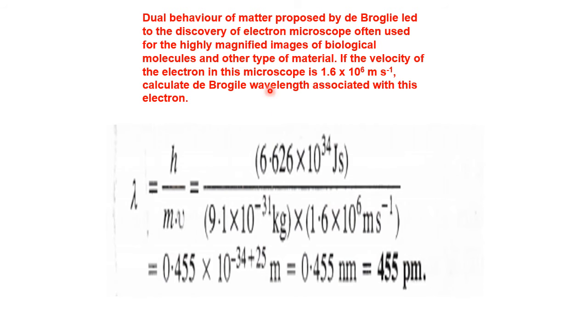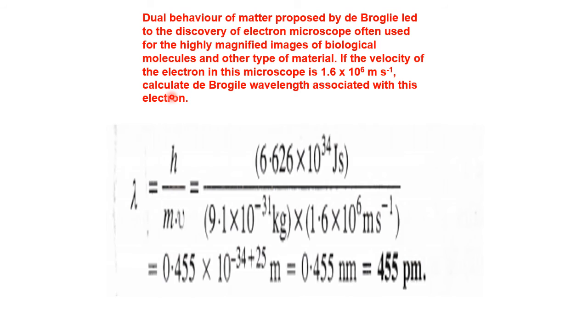Now, the dual behavior of matter proposed by de Broglie led to the discovery of the electron microscope, often used for highly magnified images of biological molecules. Because he told that electrons have wave nature, or dual nature. This is the information given. Now the question starts here. If the velocity of the electron in this microscope is 1.6 into 10 to the power 6 meter per second, calculate the de Broglie wavelength associated with this electron.